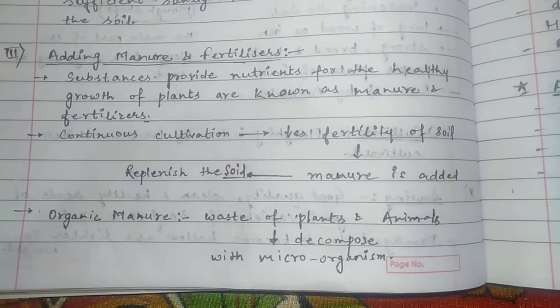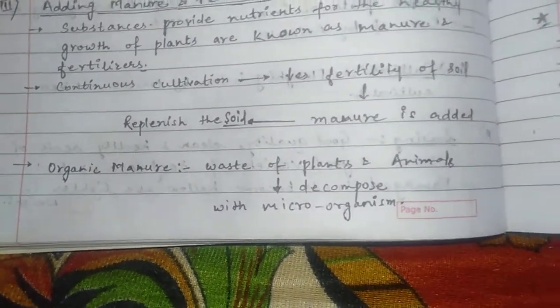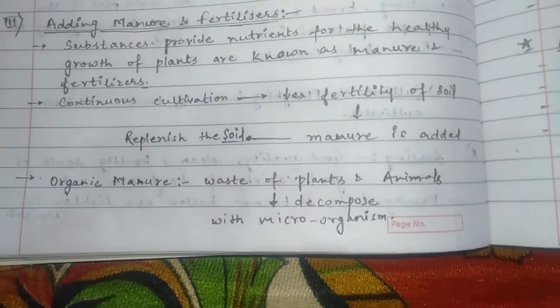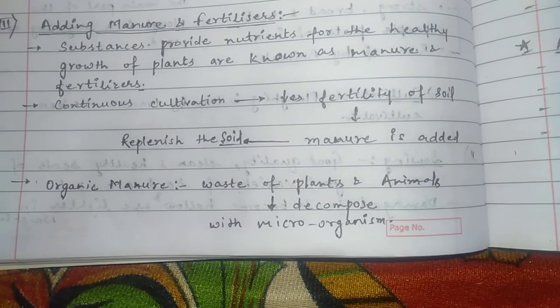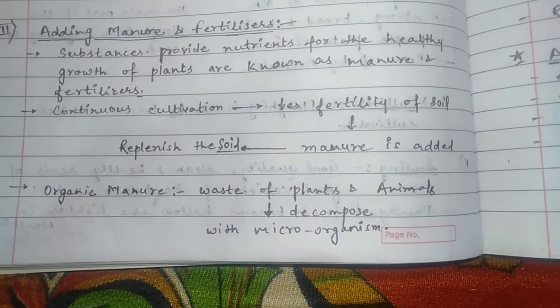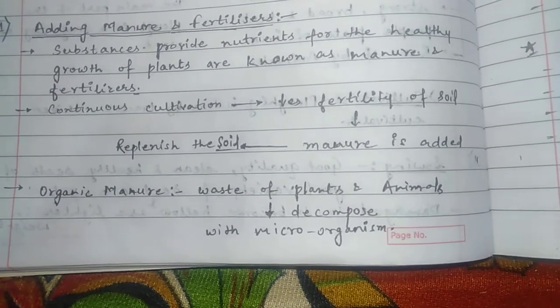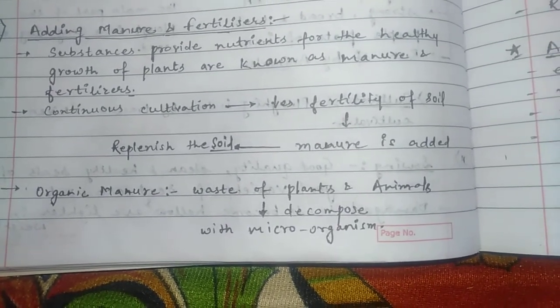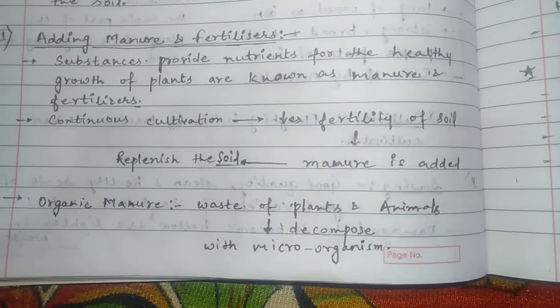And how can we make organic manure? Organic manure is also known as a biofertilizer, and this is good for the environment. It is made from the waste of plants and animals. That waste of plants and animals is decomposed by microorganisms and forms the organic manure.